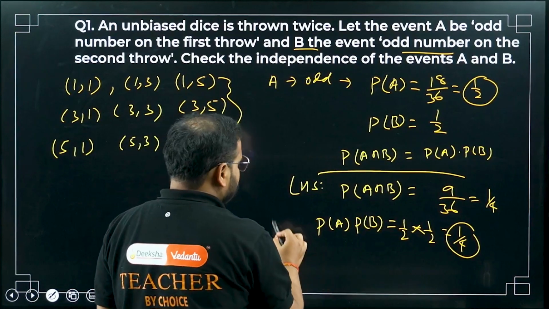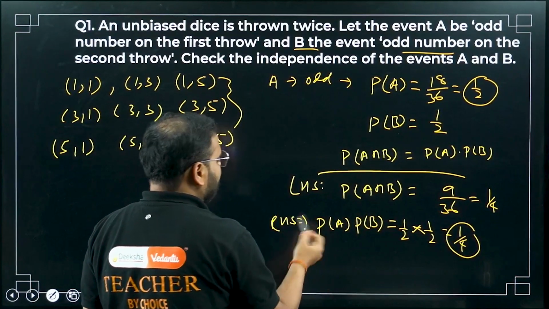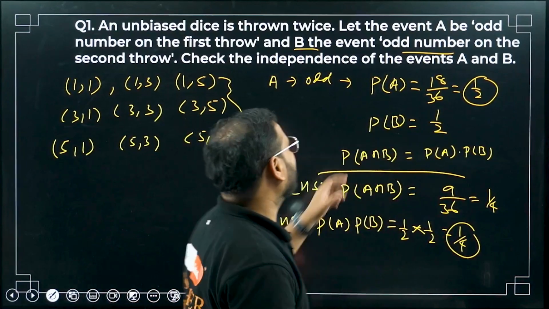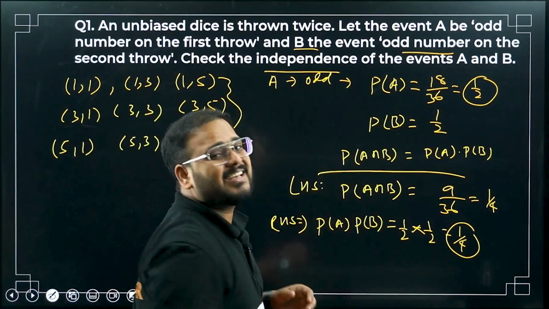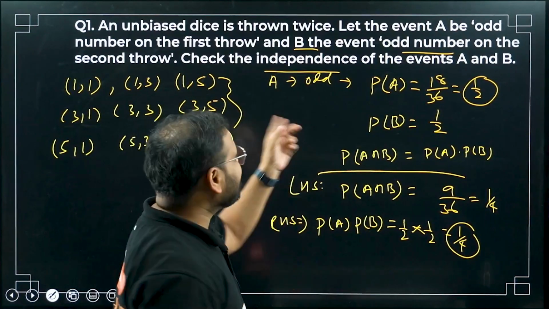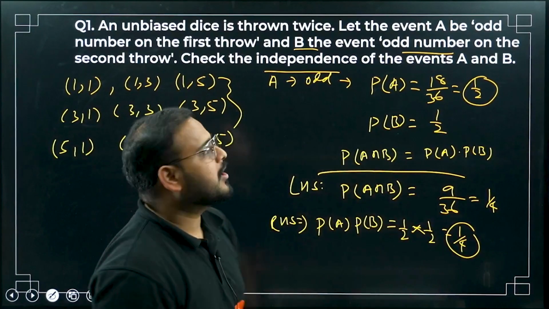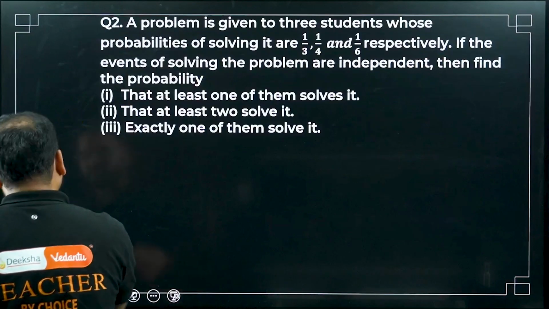Please check. This is the RHS, right? So what I'm getting is LHS equals RHS. It means this condition for independence is verified for the events E and F, getting an odd number on throw number 1 and throw number 2. Moving on to question number 2.